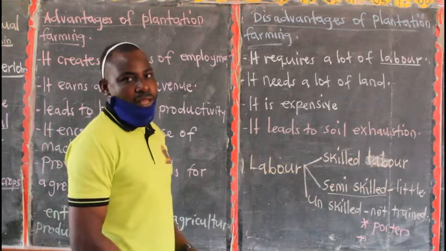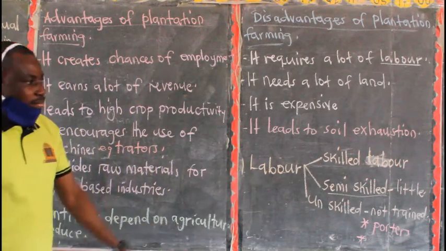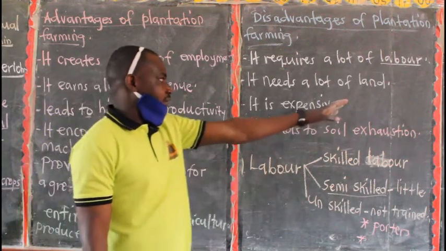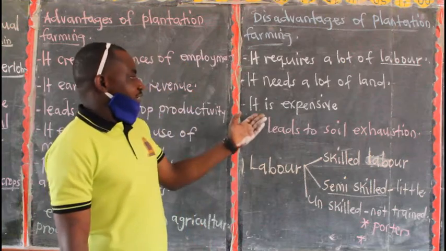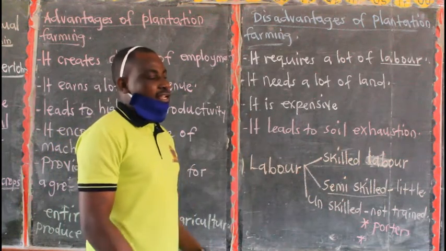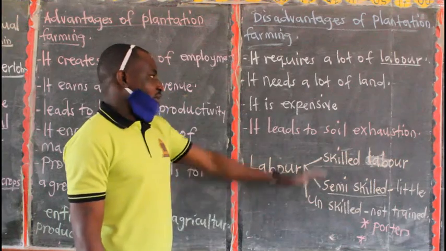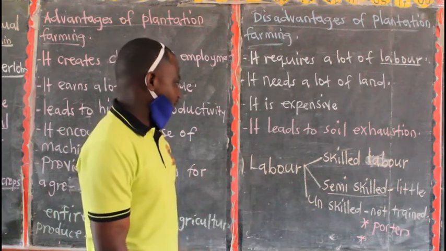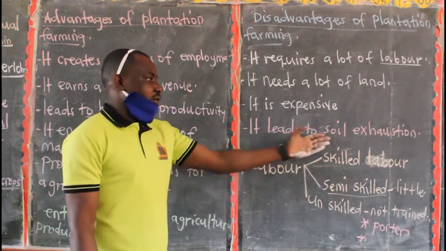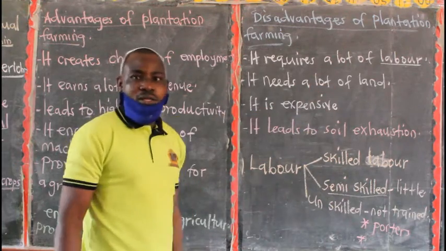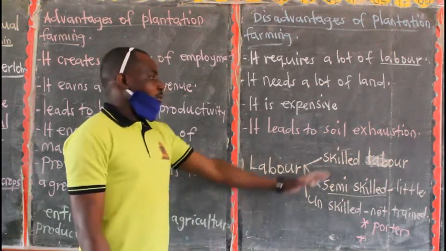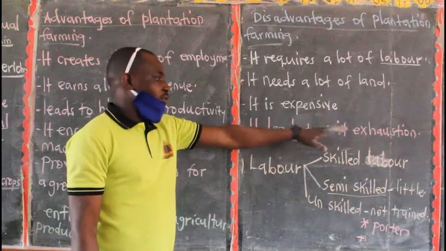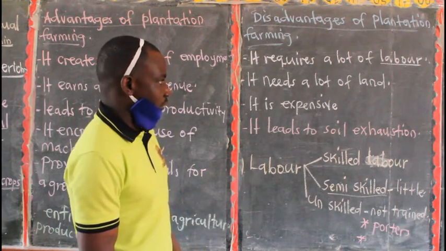Plantation farming needs a lot of land. Remember, you are growing only one perennial crop on a large scale, so you have to be with enough land. Then 3, plantation farming is expensive to start and manage. So this one is very expensive. You have to be with enough capital if you are to carry out plantation farming. Then it can also lead to soil exhaustion since you are planting only one crop. You are planting only one perennial crop on a large scale, so that can also lead to soil erosion.